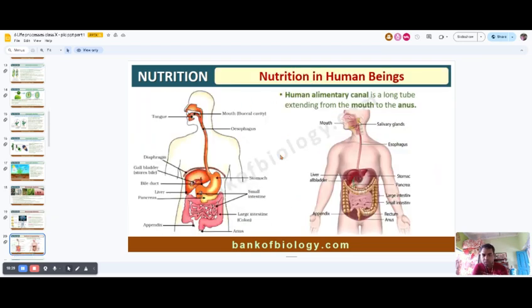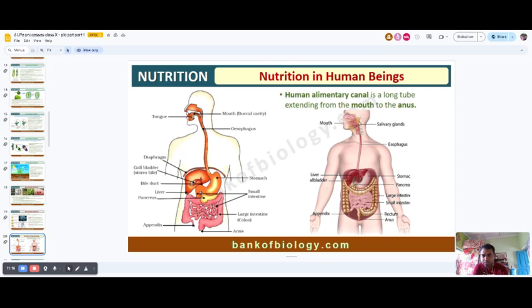Human nutrition is much more complex than in any other type of organism. And here is a simple way we take nutrition. At first, we taste the food with the tongue and engulf the food, and the food then goes to the food pipe by the process of peristalsis, the wave-like movement. This wave-like movement transfers the food into the stomach. In the stomach, HCl is present. The HCl kills all the bacteria present in the food, and the pepsin enzyme present in the stomach digests protein type of food.